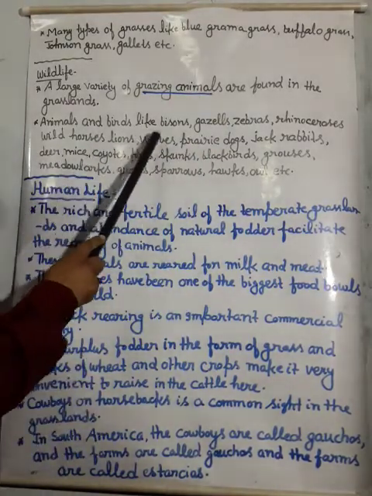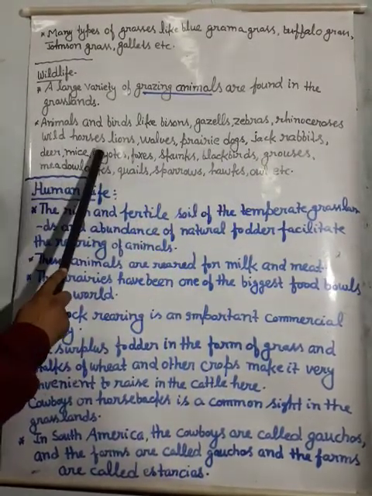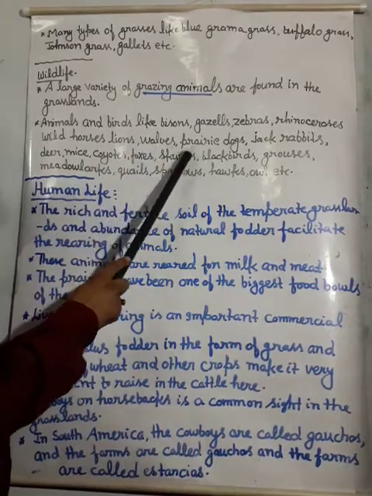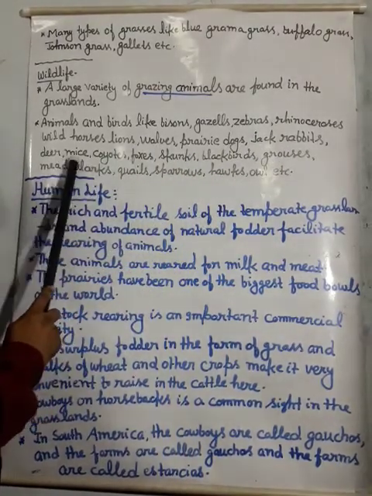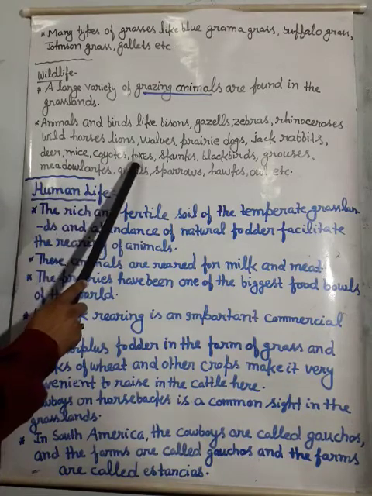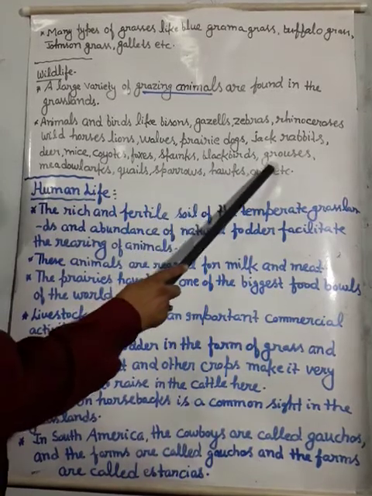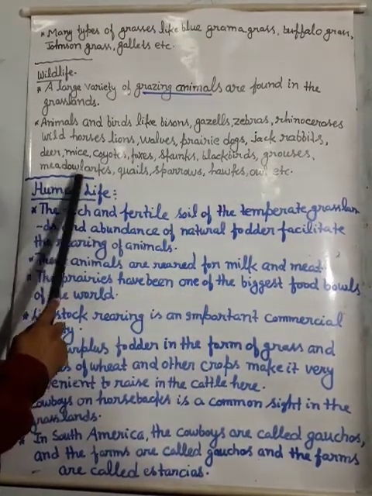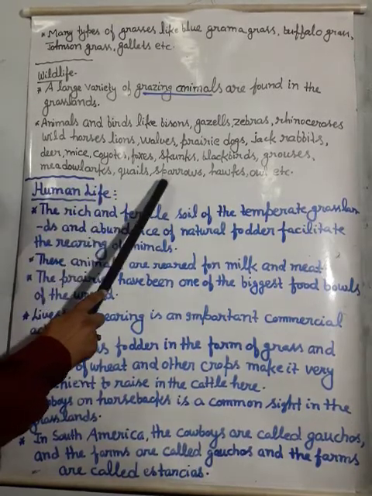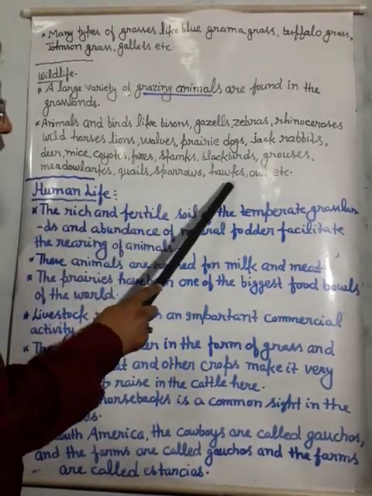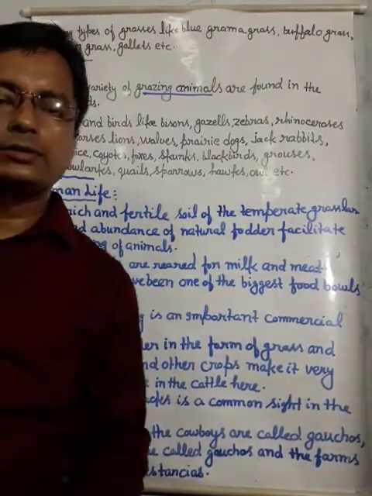Animals and birds like bisons, gazelles, zebras, rhinoceros, wild horses, lions, wolves, prairie dogs, jackrabbits, deer, mice, coyotes, foxes, skunks, blackbirds, crows, meadowlarks, quails, sparrows, hawks, owls, etc. are found in this region.